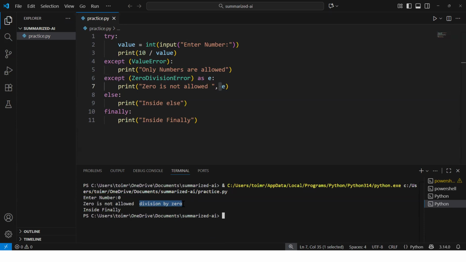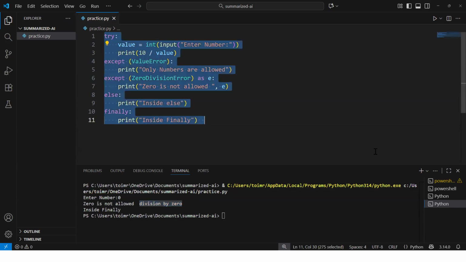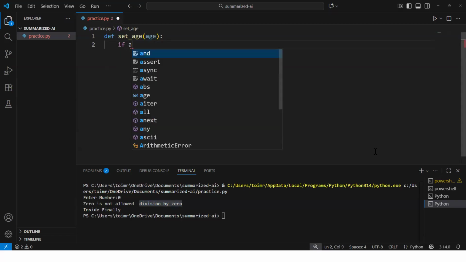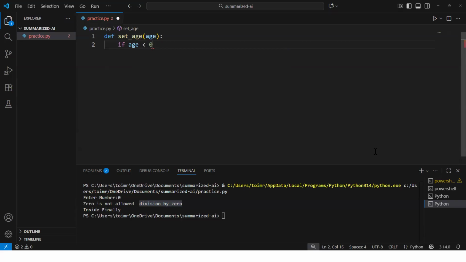Let's go back to our Visual Studio and clear this particular content, whatever code we have written. And let's handle a scenario of age less than 0. So we are saying def function set_age and take age as a parameter, and say if age is less than 0, then you can say raise ValueError, and here you can say age cannot be negative.